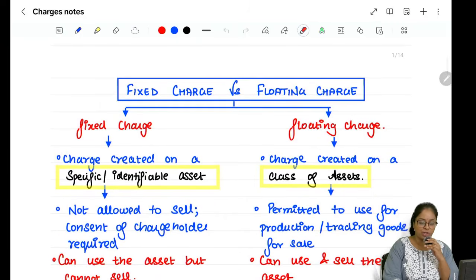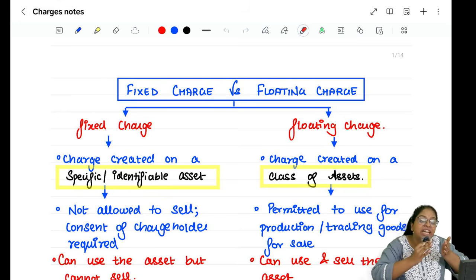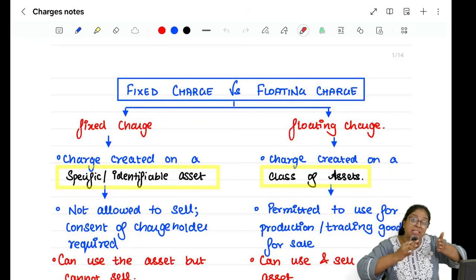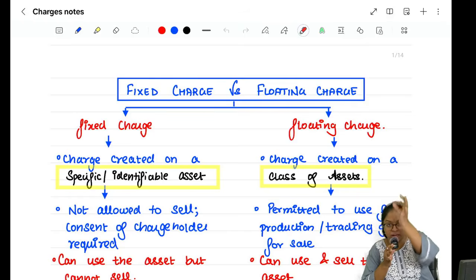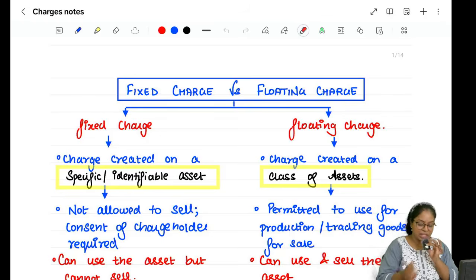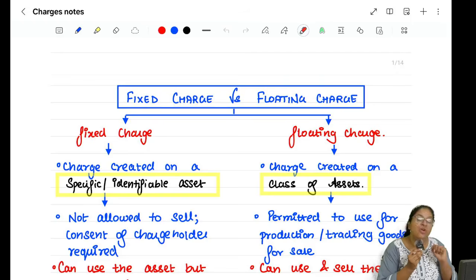Moving on to the next important concept, difference between a fixed charge and a floating charge. What do you mean by a fixed charge? A fixed charge is created on a specific identifiable asset, whereas a floating charge is created on a class of asset, right? Like debtors is a class, your WIP is a class, your finished goods is a class. In case of a fixed charge, I can use the asset but in case I want to sell the asset, I need to ask the consent of the charge holder. But in a floating charge, I can use also, I can sell also. There is no need to ask the charge holder.